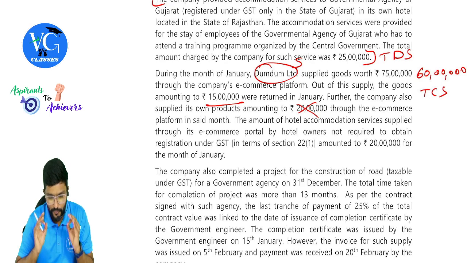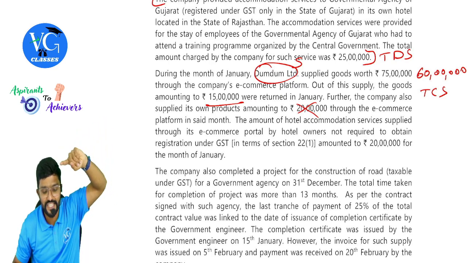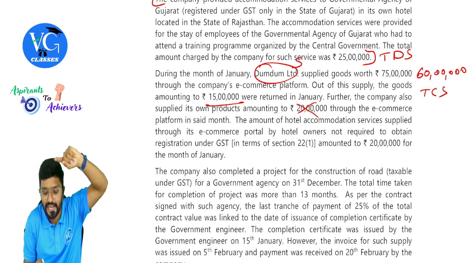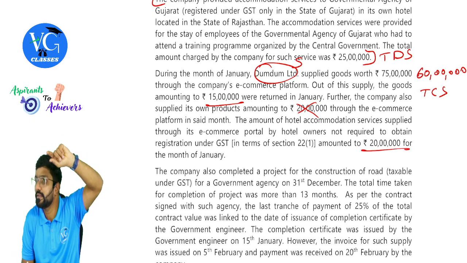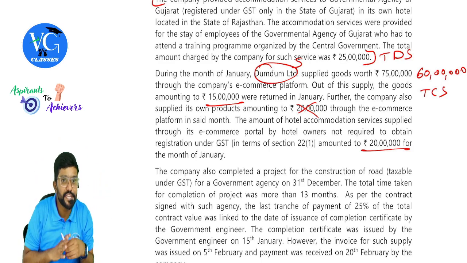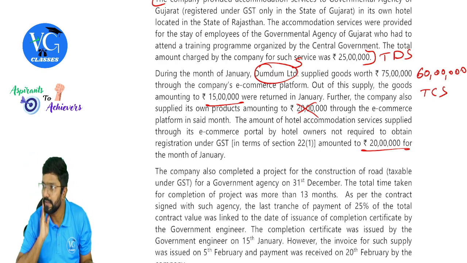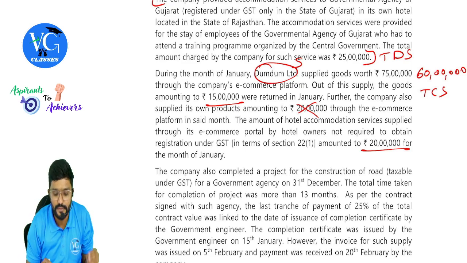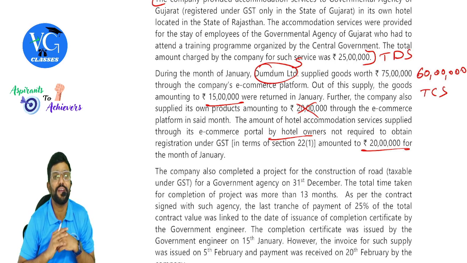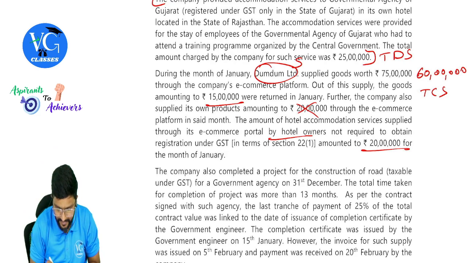Okay. The amount of hotel accommodation services supplied through its e-commerce portal by the hotel owners not required to obtain registration under GST amounted to 20 lakh. Guys, on this, is TCS to be collected? See, they are also providing accommodation services through e-commerce operator. You can book the hotel rooms through e-commerce operator. Now the suppliers are not registered, it seems. Means hotel owners are not registered under GST. Now, who should pay tax? Supplier or e-commerce operator? E-commerce operator, part of RAT.